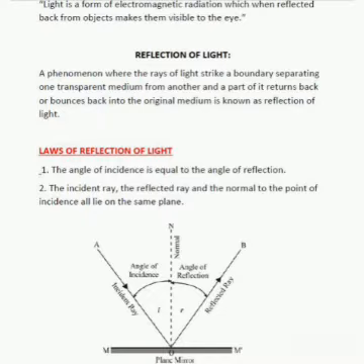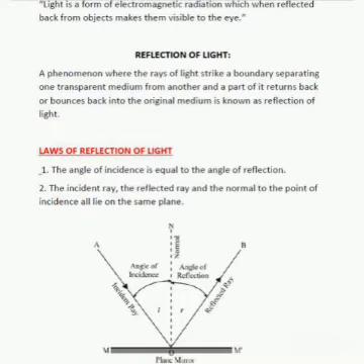Okay, so I have shown one diagram. You can see one plane mirror is there where a light is incident. Ray A is known as incident ray and ray B is known as reflected ray, and the dotted line which is in between the incident ray and reflected ray is known as normal. The angle which is formed between the normal and incident ray is known as angle of incidence, and the angle which is formed between the normal and the reflected ray is known as angle of reflection.